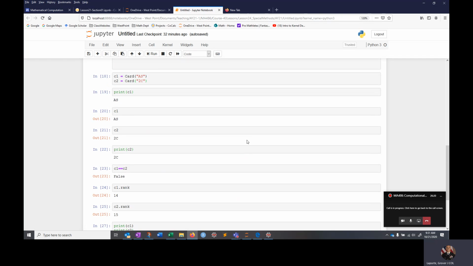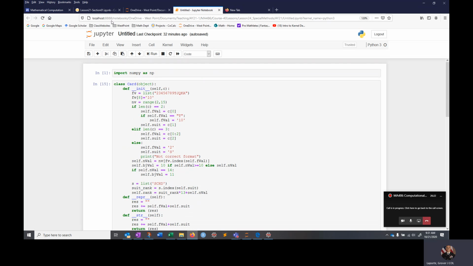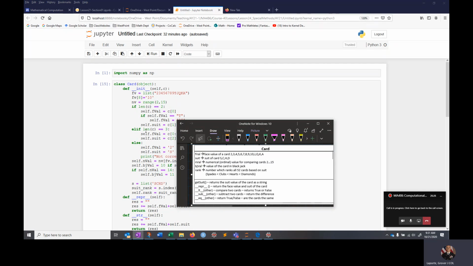Hopefully you guys got something out of this one. You see kind of how to go about doing it. If you see the UML, so if I give you something like this, you should be able to create the object that does this kind of stuff. I claim that this is probably the harder of the two. Now that you're starting to think about objects and how to create them, coming up with what you want it to look like and what you want it to do is probably a little bit more difficult than even the programming piece.